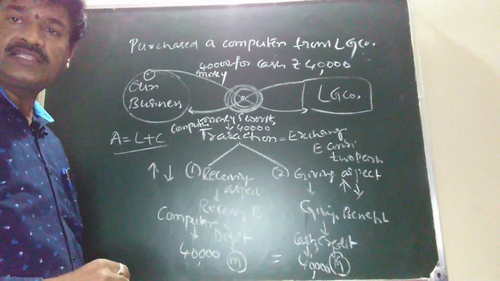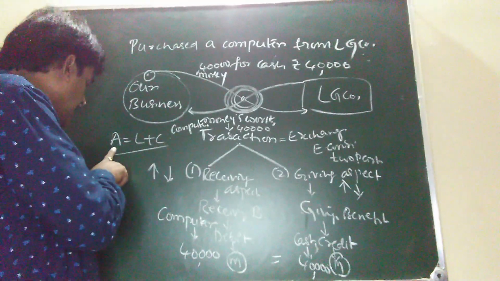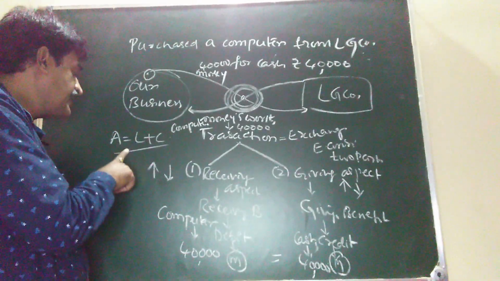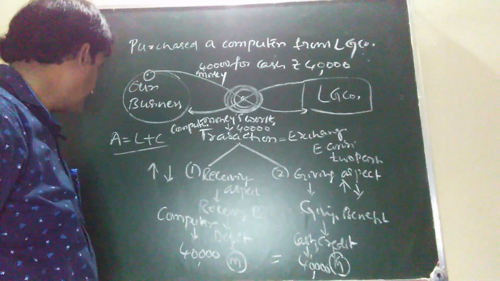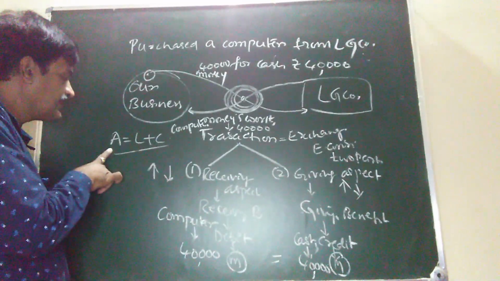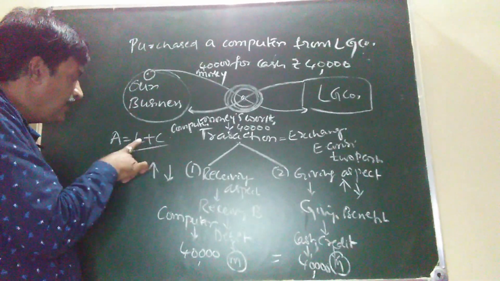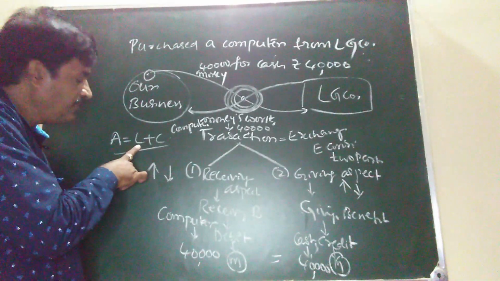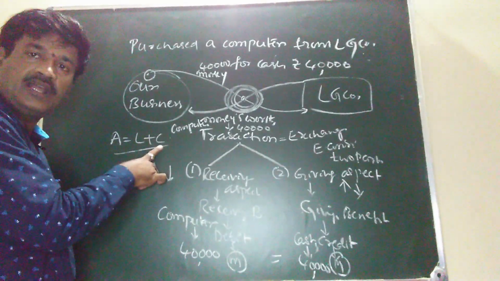All business transactions are recorded on the basis of the accounting equation, that is, assets is equal to liabilities plus capital. At any point of time, the total of assets must be equal to the total of liabilities plus capital. What is liability? Liability means the external dues of the business. What is capital?